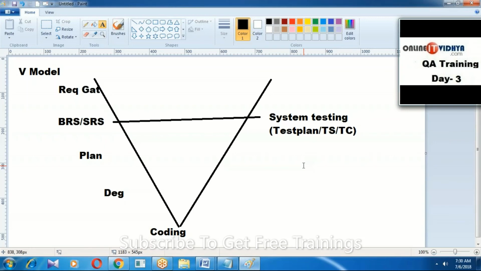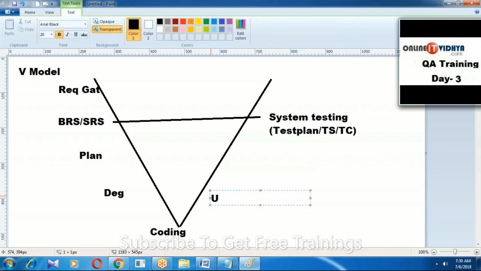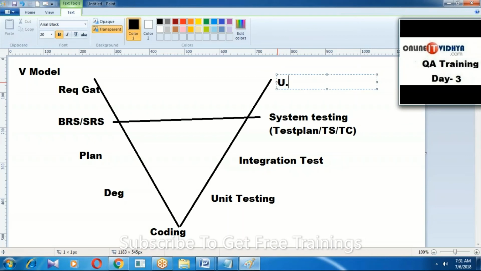After coding, the programmer performs unit testing and integration testing. Whenever unit and integration testing are completed, only then can we start testing on the project. In parallel we are not testing, just preparing testing-related documentation in the V model. And as usual, the last level is user acceptance testing.